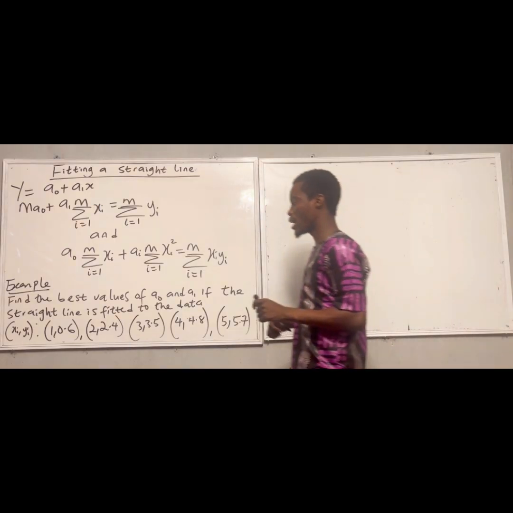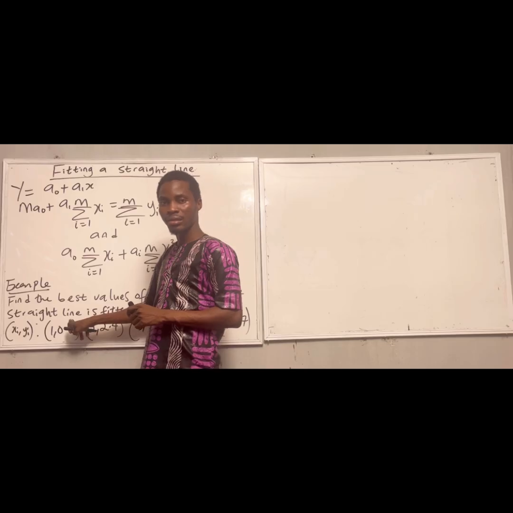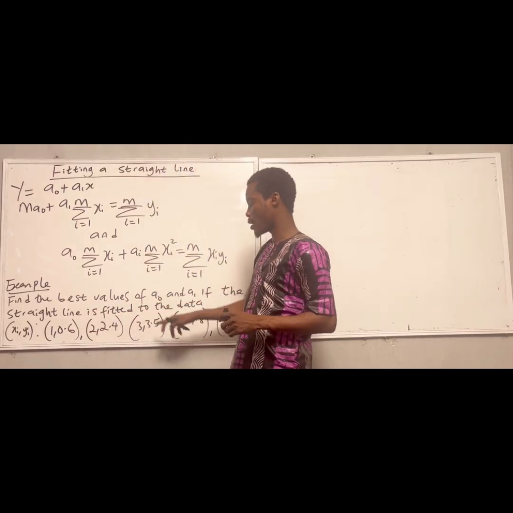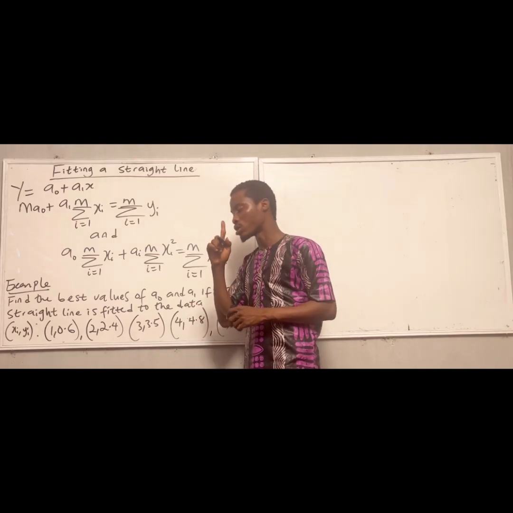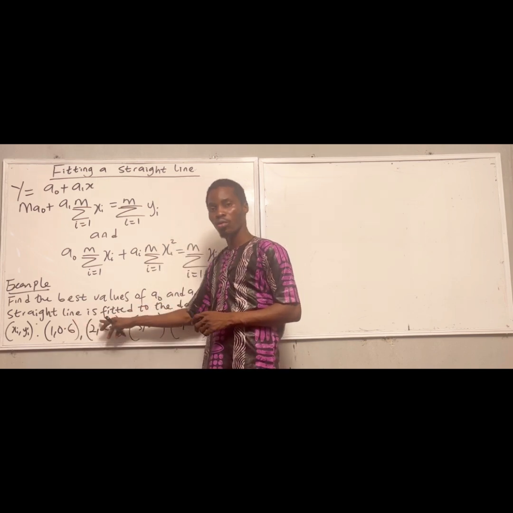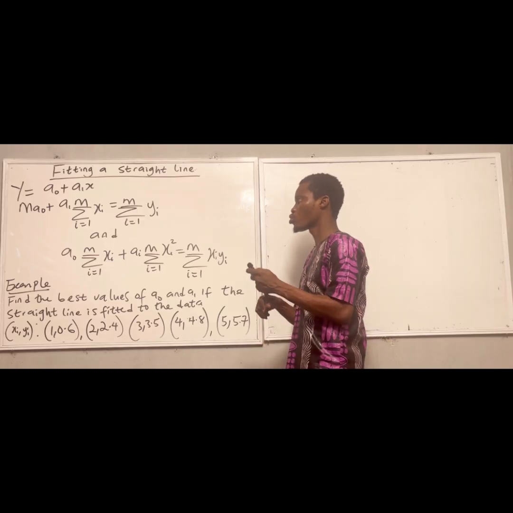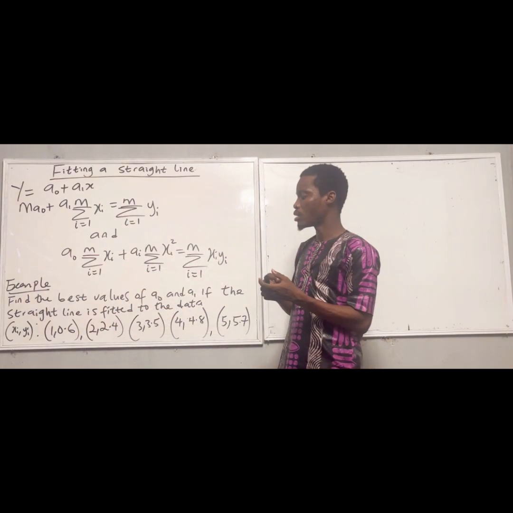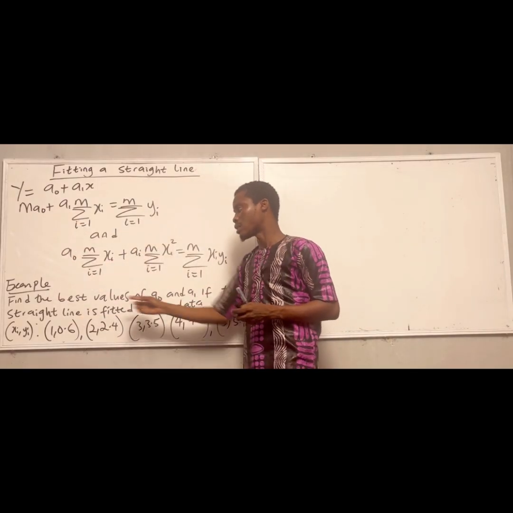We have xi, yi. This one stands for xi, the next number stands for yi. Remember that when i is 1, that's x1, y1. So how can we now solve this? For us to solve this, first we have to consider this formula for fitting a straight line. Our m is the number of the given data.